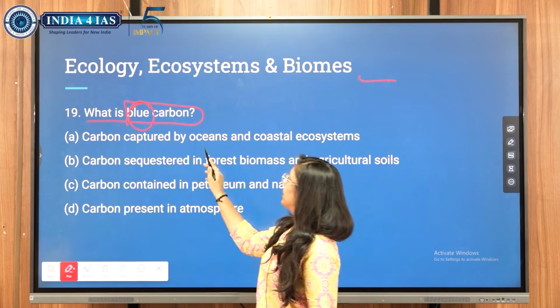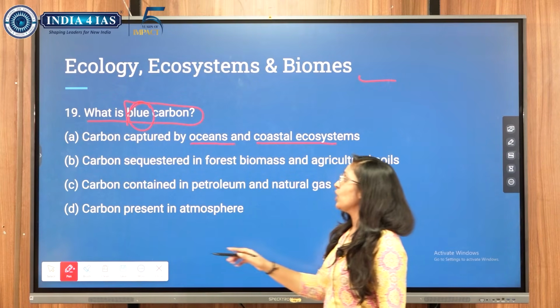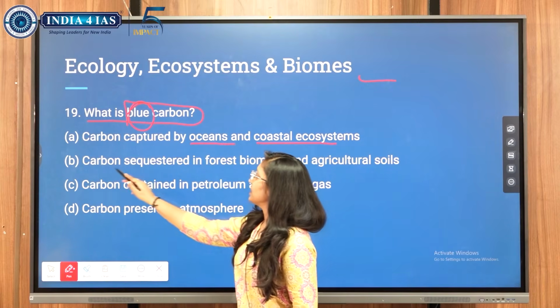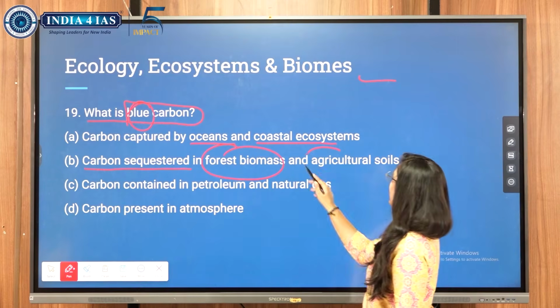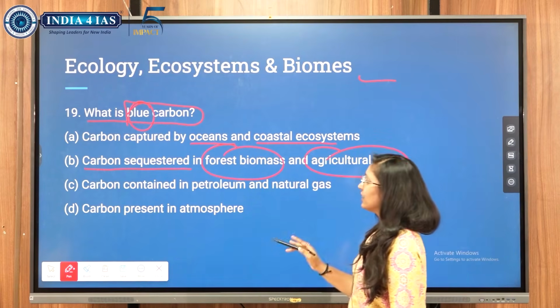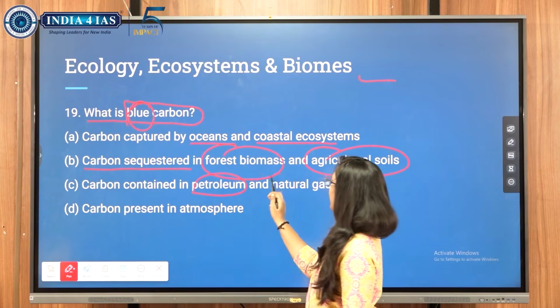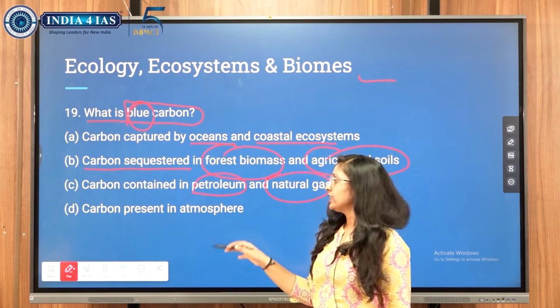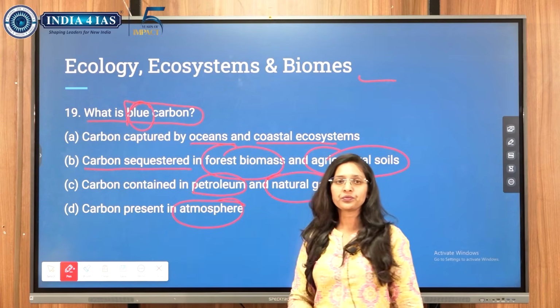Carbon captured by the oceans and coastal ecosystem. Second option, carbon sequestered in forest biomass and agricultural soil. And in third option, carbon contained in petroleum and natural gas. And in the fourth option, carbon present in atmosphere.